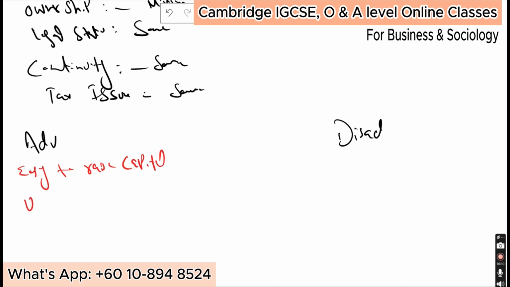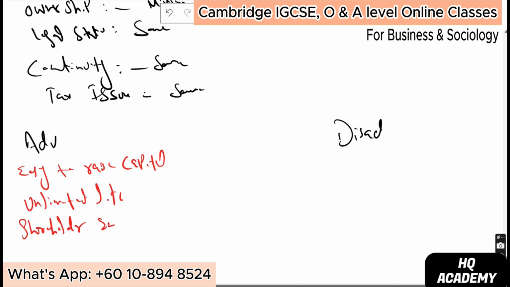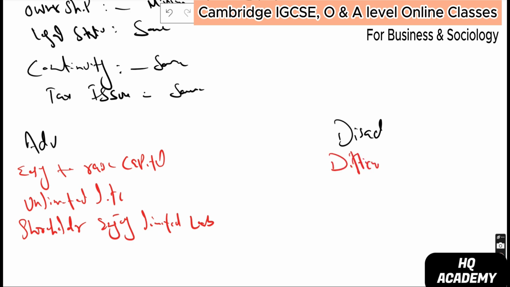It has unlimited life, and shareholders enjoy limited liability, just like above. Disadvantage, just like above, difficult to form.